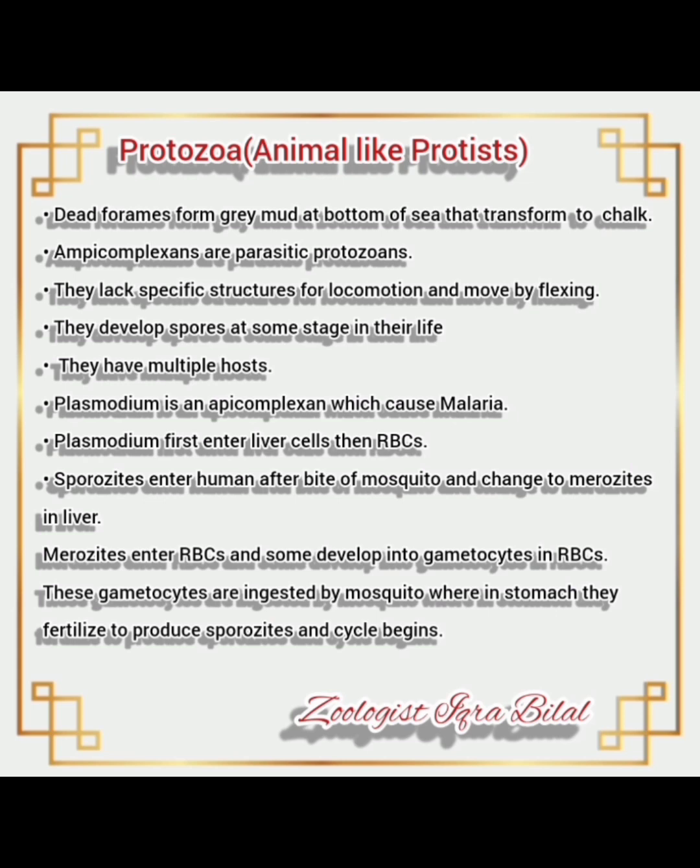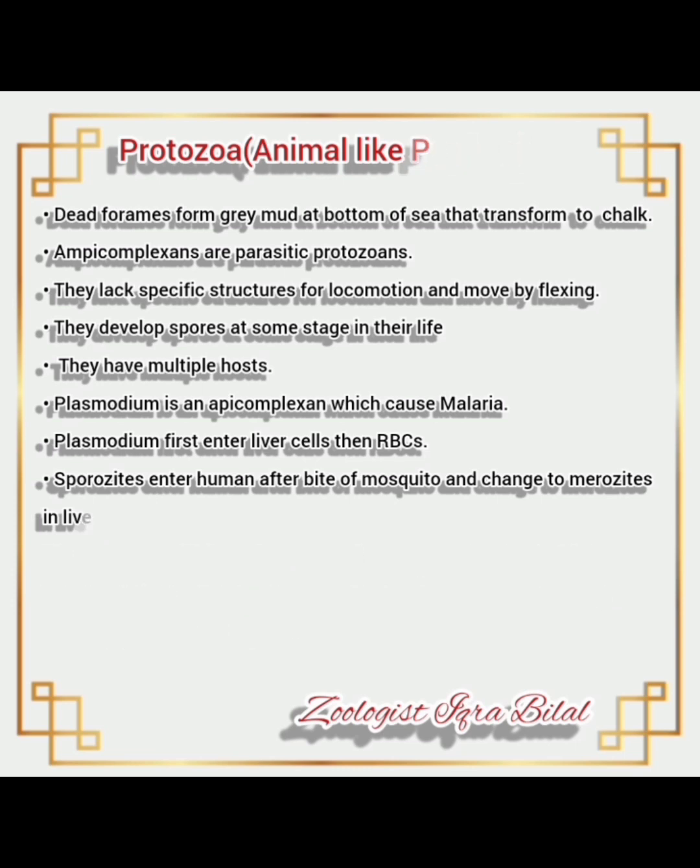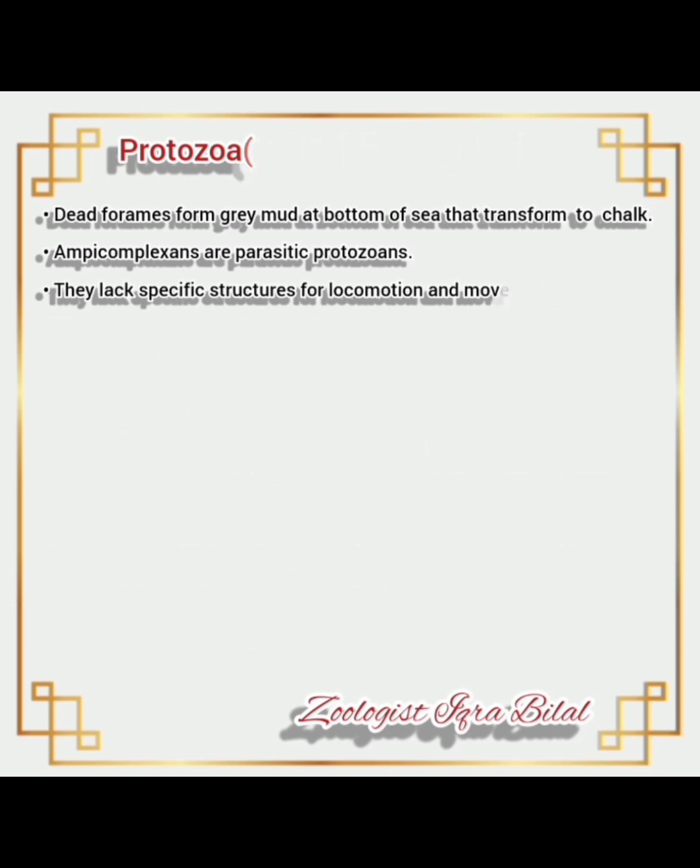Sporozoites enter humans after the bite of a mosquito and change to merozoites in the liver. Merozoites enter RBCs, red blood cells, and some develop into gametocytes, which may be gametes in red blood cells. These gametocytes are ingested by the mosquito where in the stomach they fertilize to produce sporocyte and the cycle begins again.